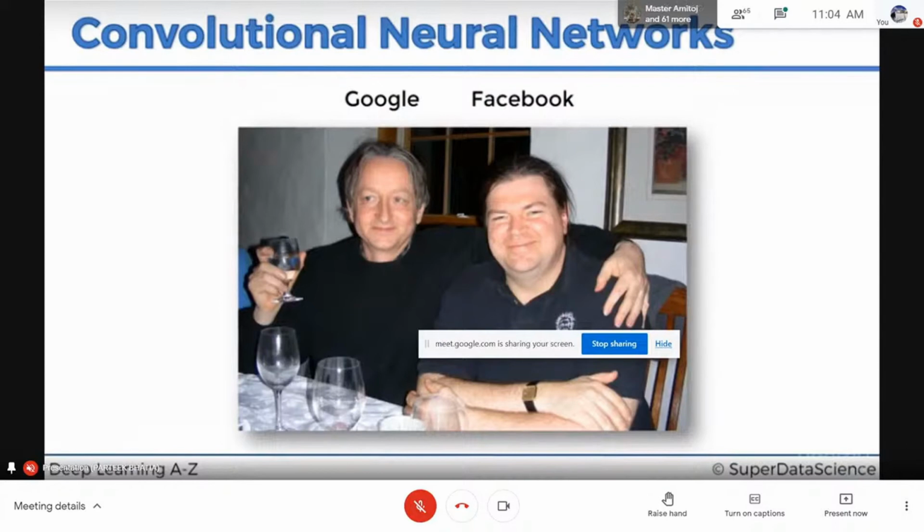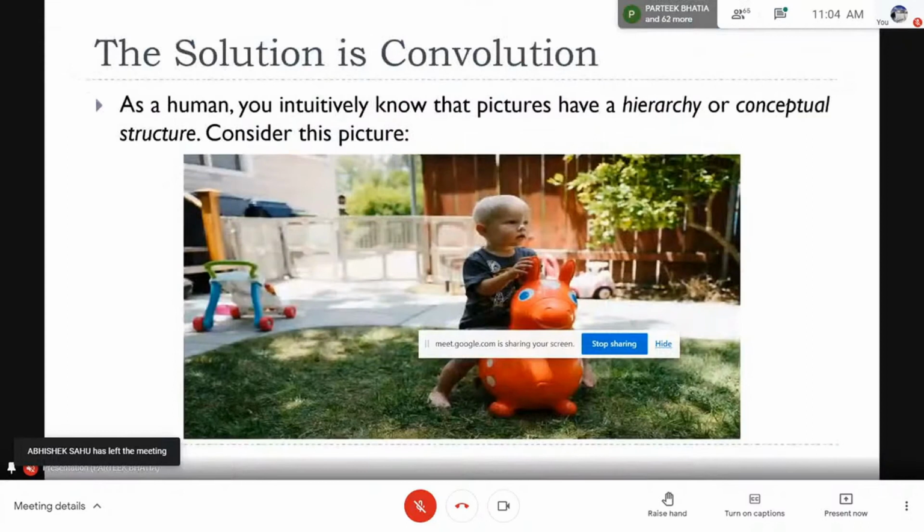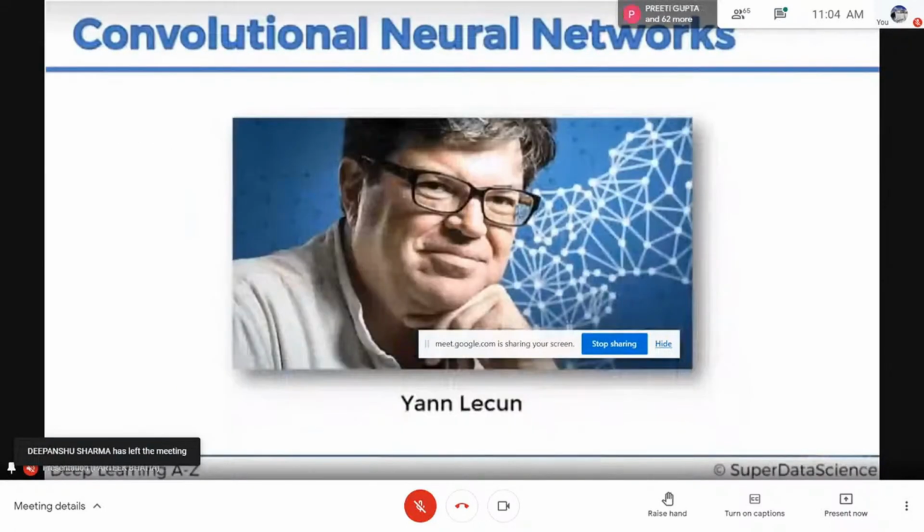This automatic tagging is performed by a program written by Yann LeCun, who initiated that task as a problem statement, and later this work has been extended in many ways. Both are pioneers in this field. Yann LeCun provided the solution to solve the problem the way humans learn from images.